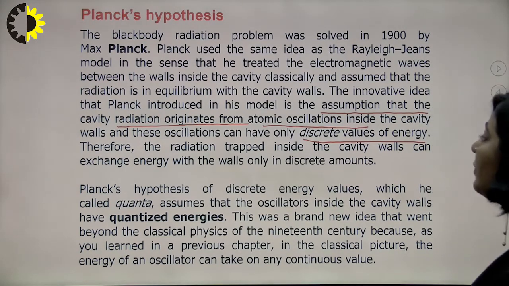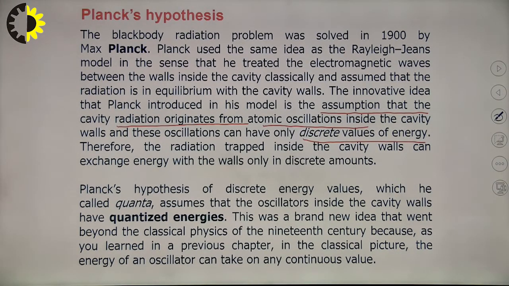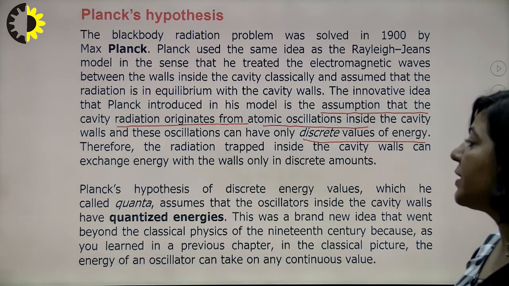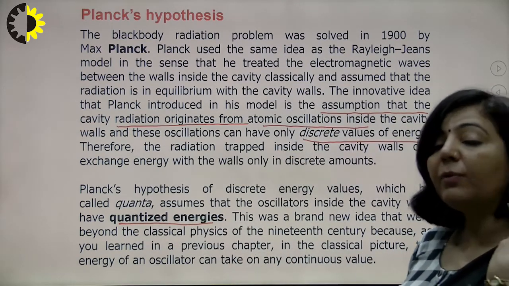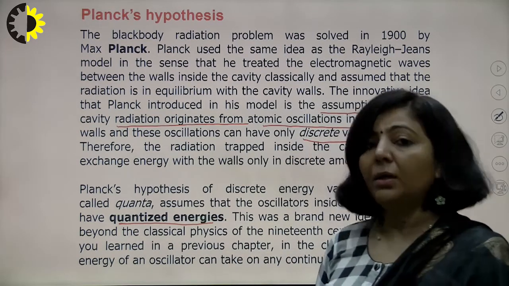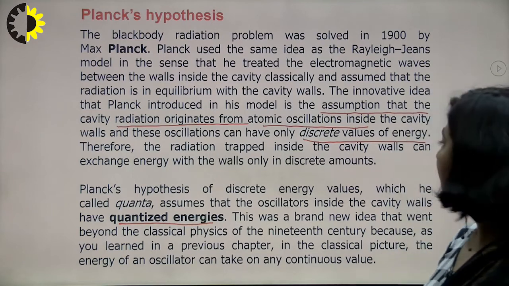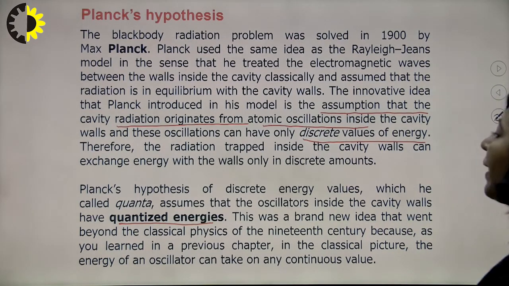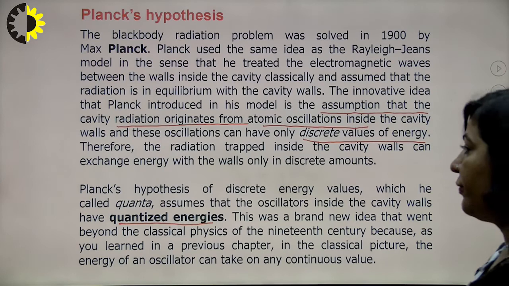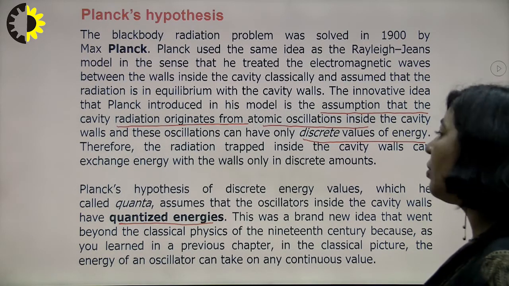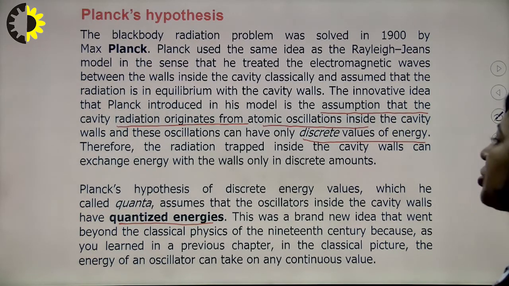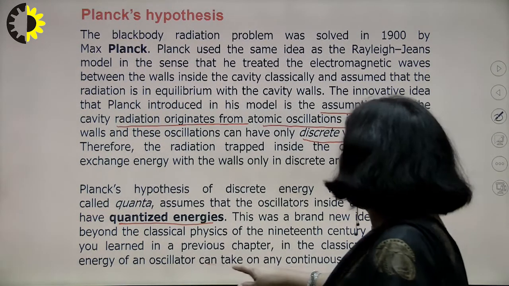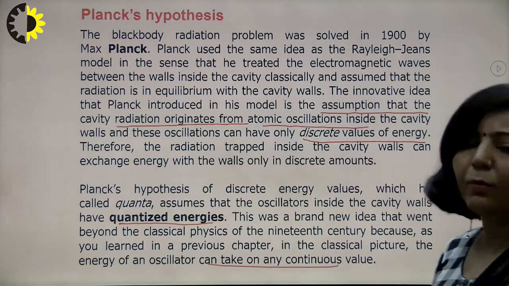Planck's hypothesis of discrete energy values, which he called quanta, assumed that oscillators inside the cavity walls have quantized energy. It means the exchange of energy will be in the form of certain packets or certain quanta. This was a brand new idea that went beyond the classical physics of the 19th century, because as you learned in a previous chapter, in the classical picture, the energy of an oscillator can take on any continuous value.